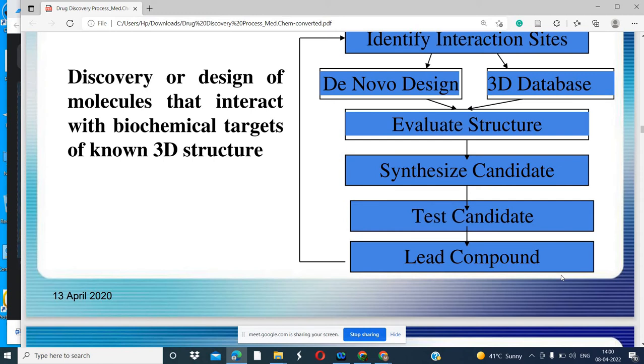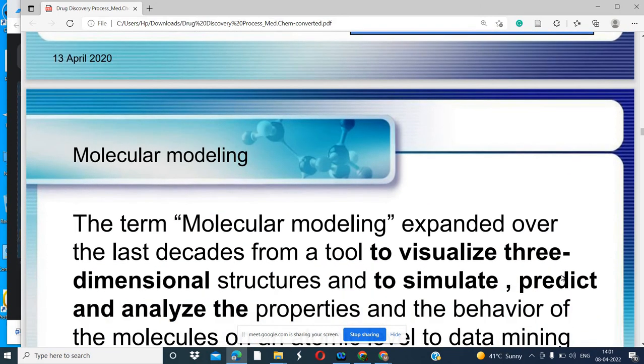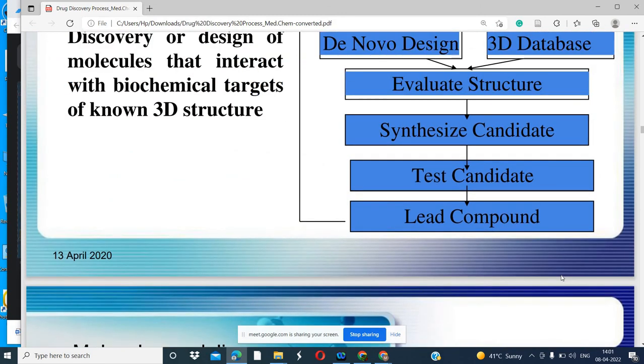So what we do in laboratory testing is carry out different types of testing, whether this molecule can act as a drug or not. And then we identify the lead compound. What is a lead compound? Well, I have already told you, this is the active part of the drug which actually acts against the target. Is this process clear to you? So here is the use of molecular modeling. We are going to discuss it now.